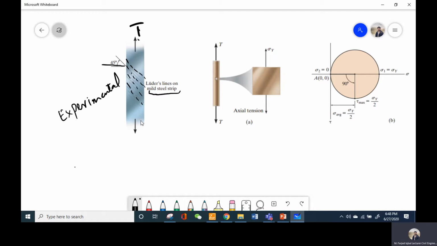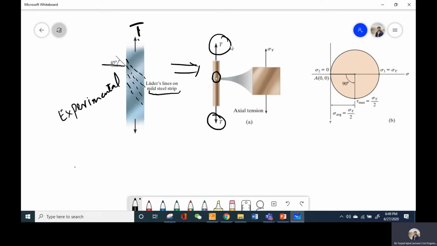Now, Tresca proposed that this slip or failure is due to the shear stresses. Why did he make this hypothesis? There is a reason behind it. Let us suppose that we have this tensile bar, on which two tensile loads are being applied, and there is a small element in this tensile bar, which in the magnified view is something like this.